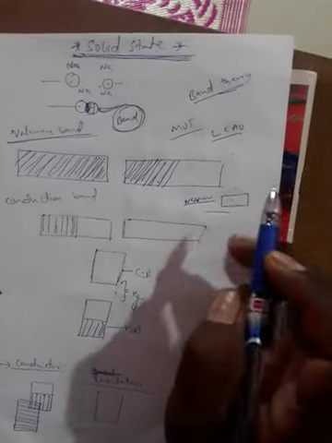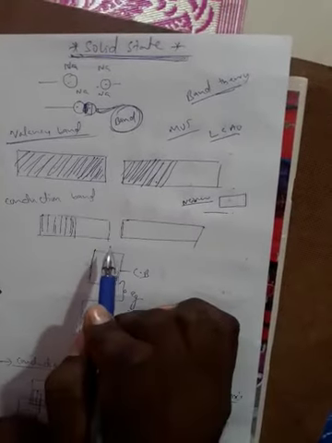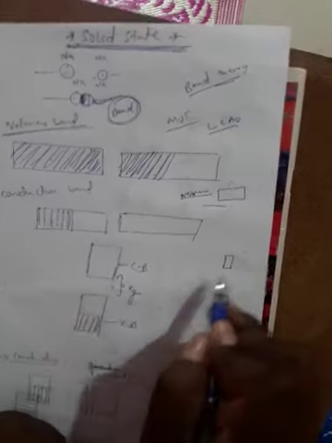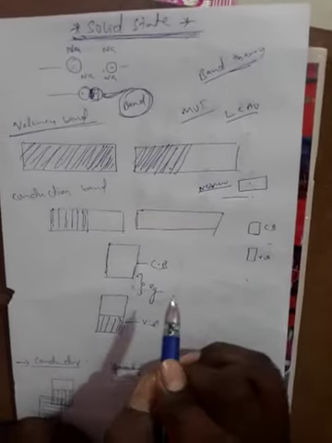And then what about the conduction band? The next higher energy band to the valency band is called the conduction band. For example, this is the conduction band, this is the valency band. The next energy level is the conduction band.